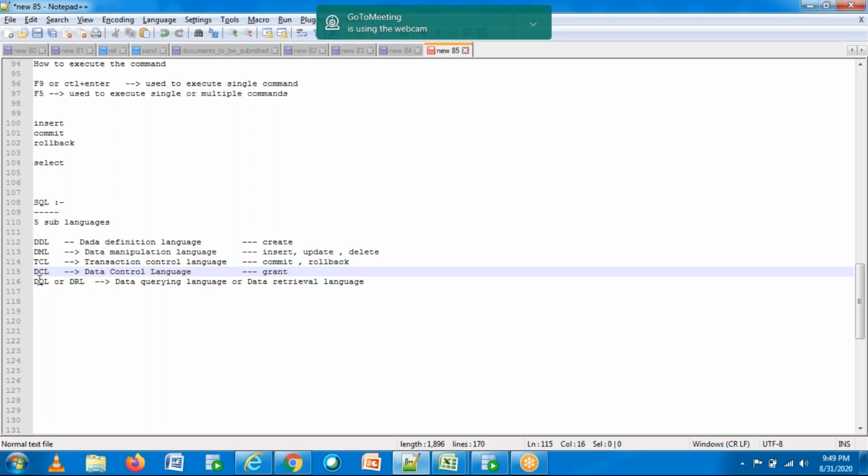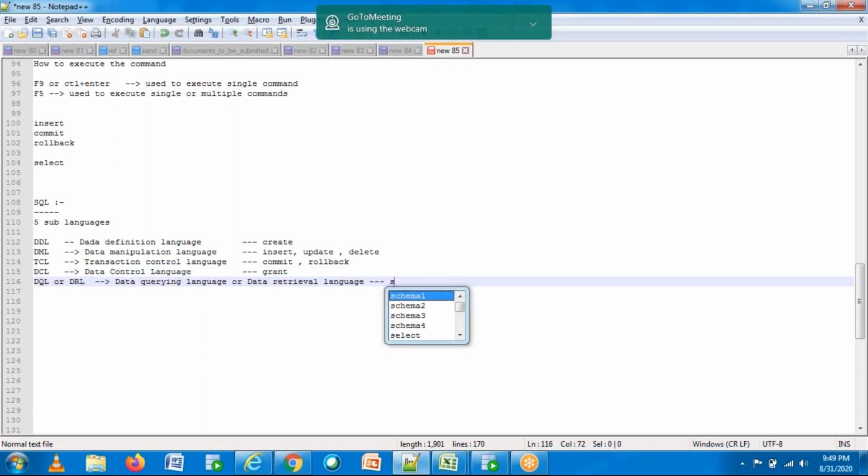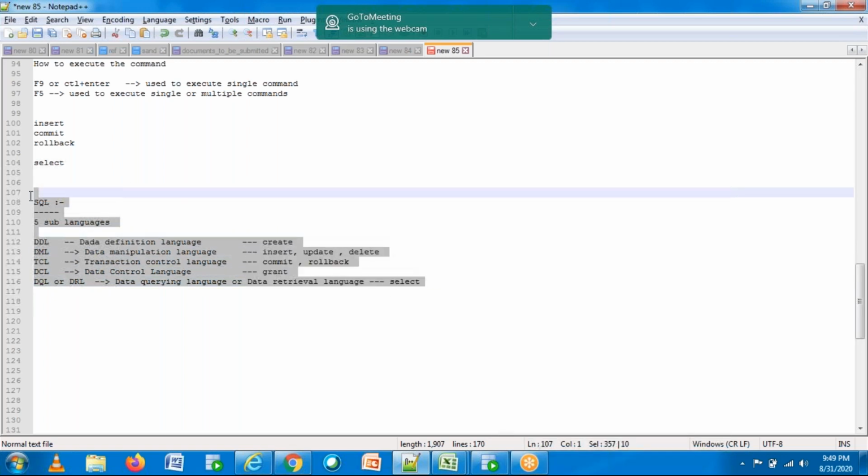What is DQL, DRL? Select. This select statement comes under data querying language or data retrieval language. You are retrieving information from the table, or querying the data from the table. So now you got some idea, right? What exactly is meant by SQL?